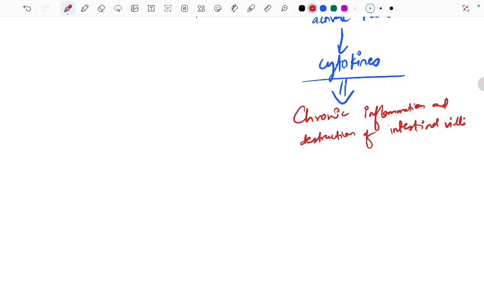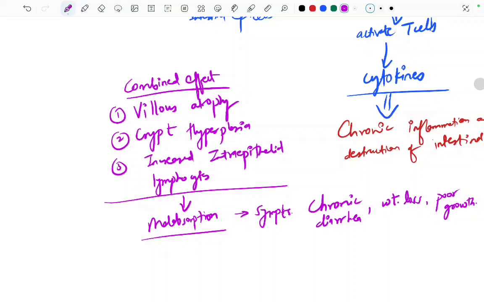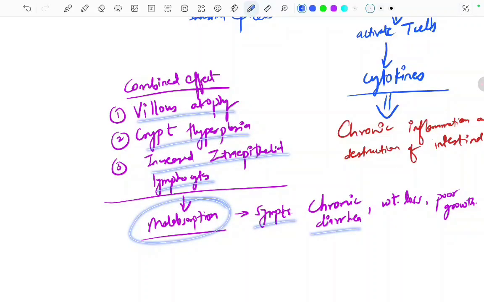At the same time, B cells are stimulated to produce antibodies, like anti-tissue transglutaminase antibody and anti-endomysial antibodies. Fine, and the combined effect is villus atrophy, crypt hyperplasia, and increased intraepithelial lymphocytes, resulting in malabsorption, which causes symptoms such as chronic diarrhea, weight loss and poor growth. Okay. So what is the combined effect that I just told you? It was causing the villus atrophy, the crypt hyperplasia, and increased intraepithelial lymphocytes, which is causing malabsorption, and symptoms appear like chronic diarrhea, weight loss and poor growth.